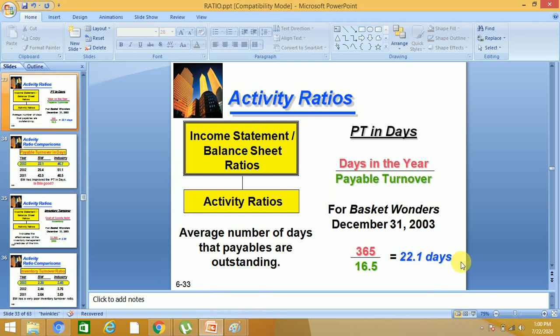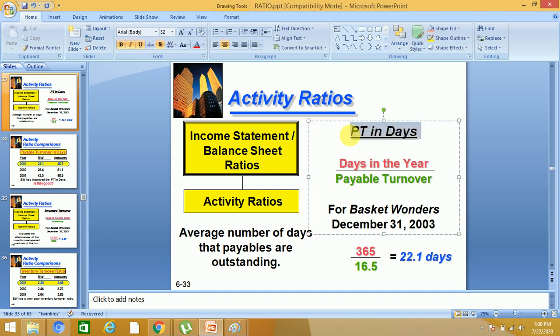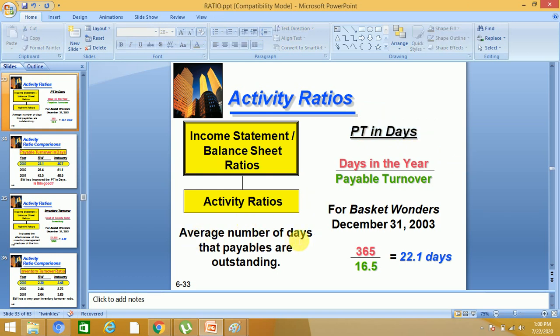Now with this ratio, there is payment turnover in days, that now in how many days we are making payment to the suppliers. Average number of days that payables are outstanding, means in how many days we are making payments to the suppliers. So days in the year divided by payable turnover.